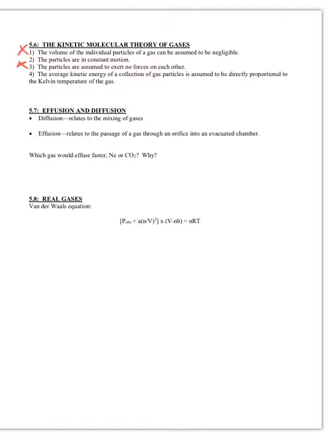So those are the two things that are incorrect about the theory. Everything else is true. Yes, the gas particles are in constant, random, rapid motion. Yes, we know they're always moving around. And yes, the kinetic energy is directly related to the Kelvin temperature, right? As temperature goes up, more collisions, therefore more kinetic energy.